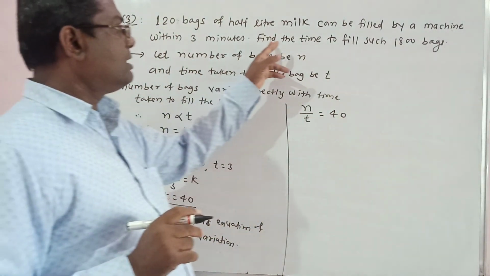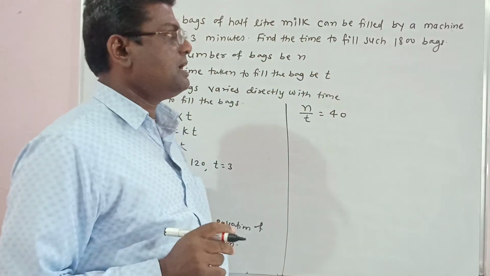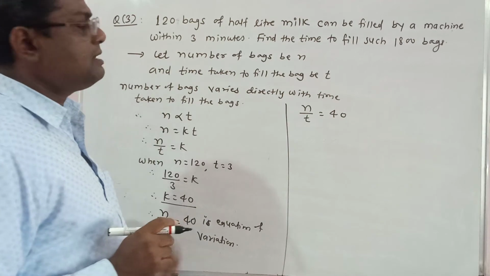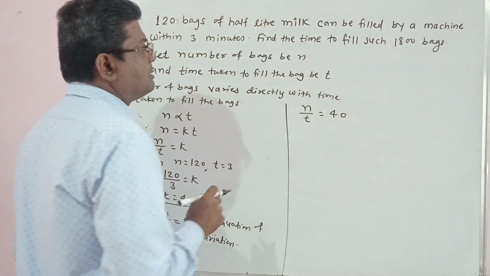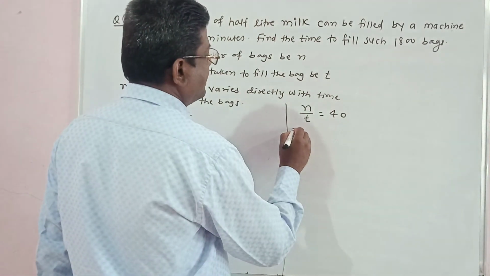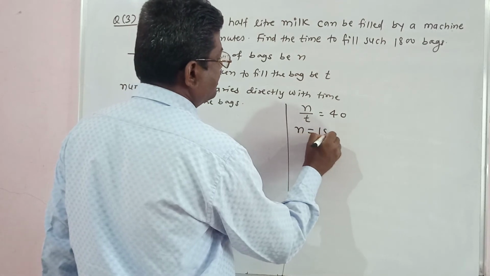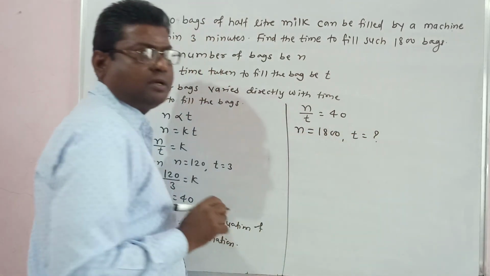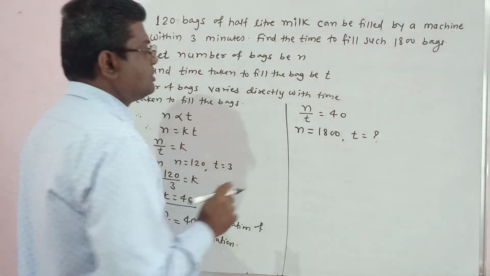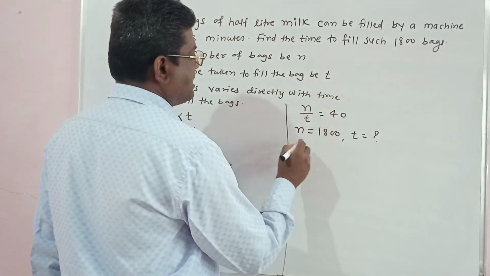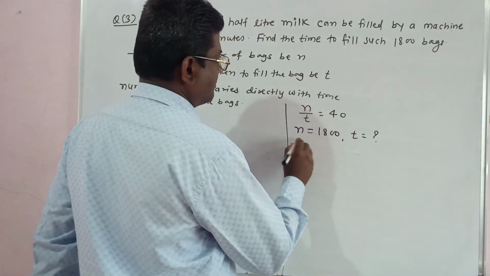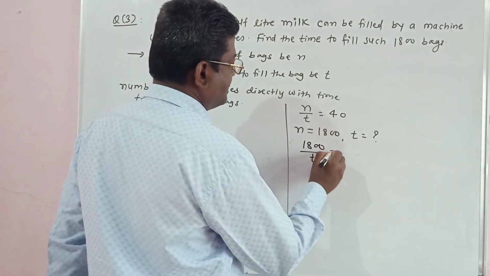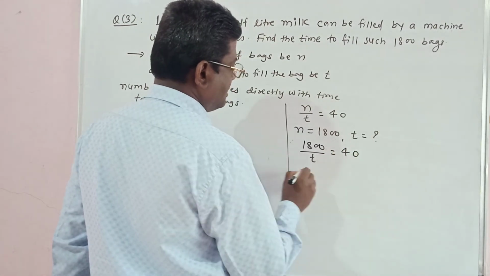Now N upon T is equal to 40. Now we are given 1800 bags and we have to find the time taken to fill all these bags. Here N is equal to 1800 and T is to be found. So put 1800 in the above equation. 1800 upon T is equal to 40.